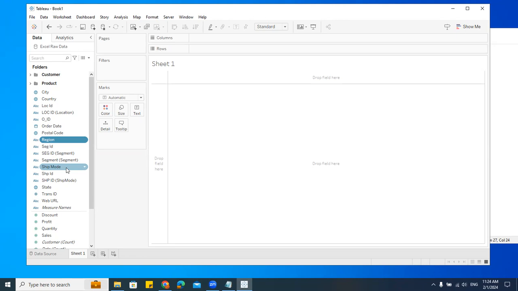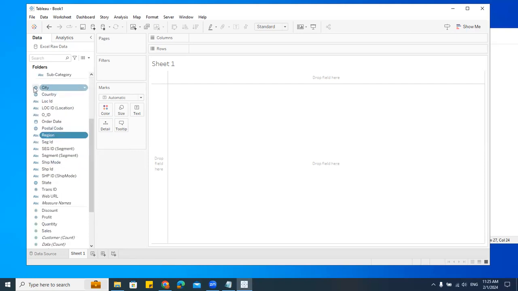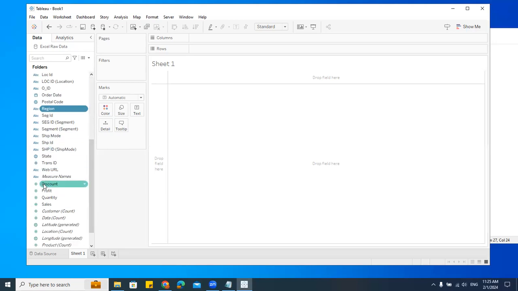Okay. People, one more thing. I actually forgot to tell you one more main thing. I mentioned that I'll be telling you, then I forgot. The data type is also very important. I'll just finish that and then we'll go for the reports. Can you see this ABC? ABC is text, or say string. And can you see this, some map kind of thing? These are called geographic data types. And then we have this calendar kind of thing, that is date. And then we have the hash.